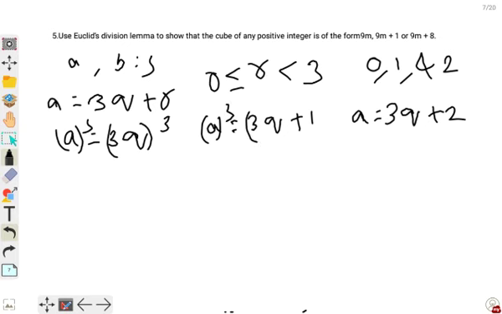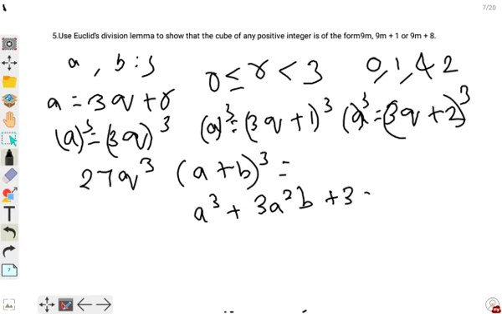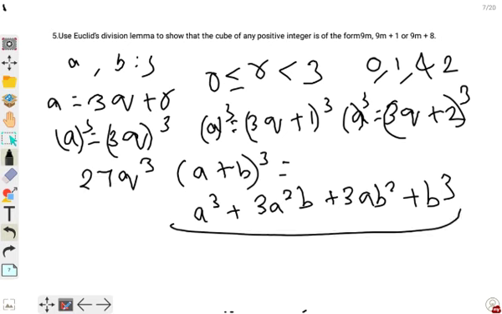So 3q whole cube is 3 3s are 9, 9 3s are 27 q cube. But let's see, the a plus b whole cube formula is equal to a cube plus 3a square b plus 3ab square plus b cube. So we have to apply this formula for this, and let's see what we will get.